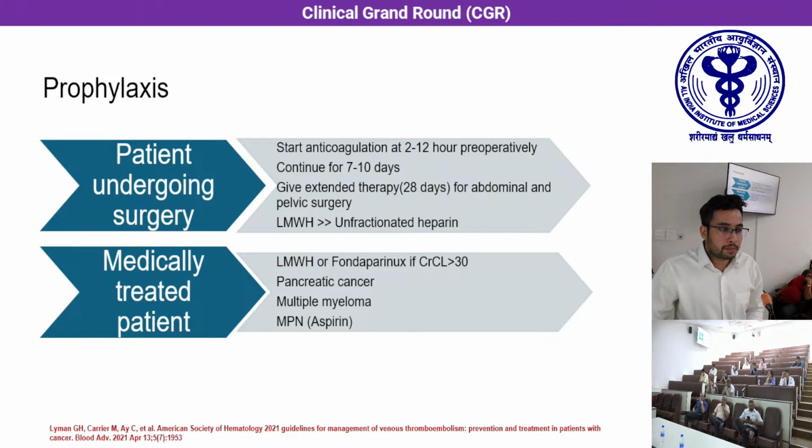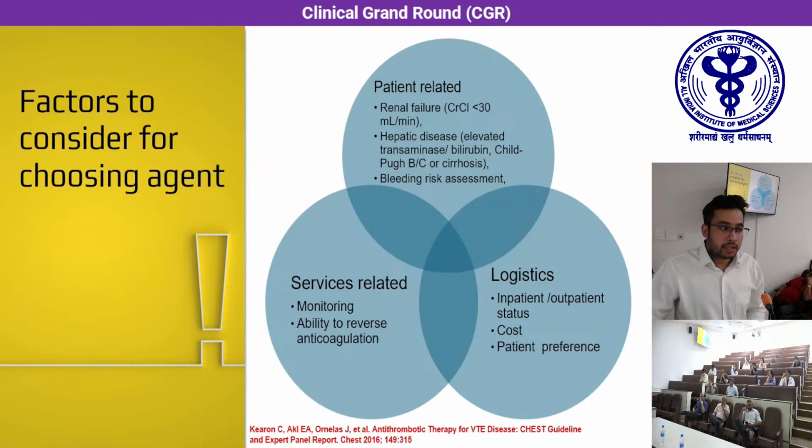Next is medically treated patients. All patients with malignancies like pancreatic cancers, multiple myeloma, or myeloproliferative neoplasm require prophylaxis with anticoagulation, or antiplatelets as in the case of myeloproliferative neoplasms.